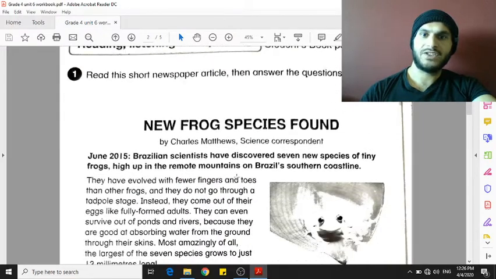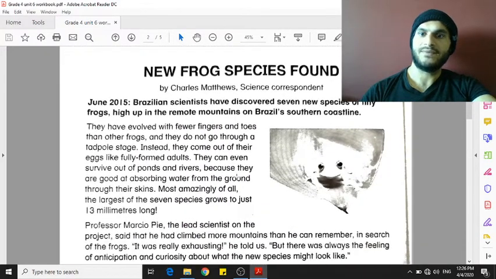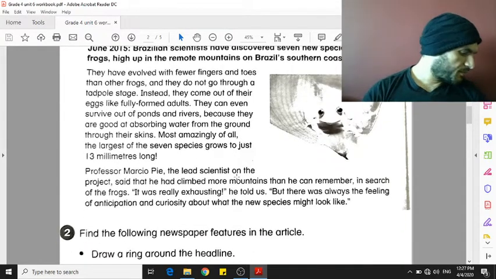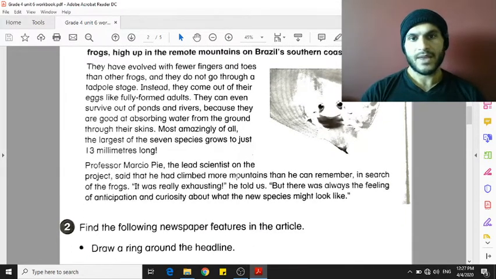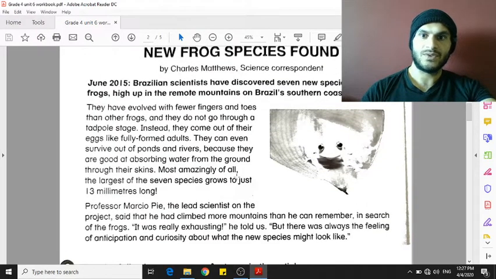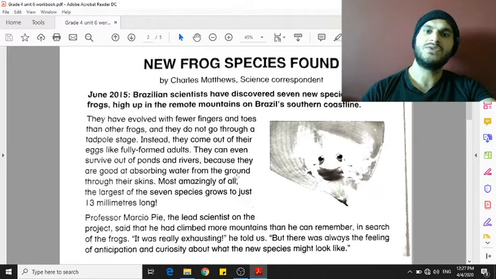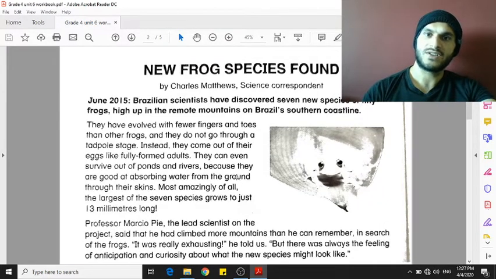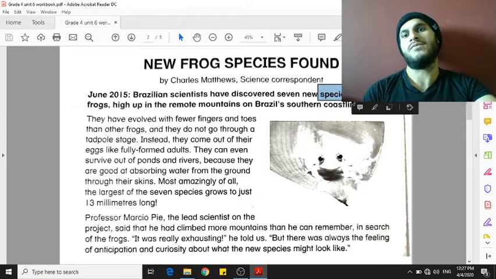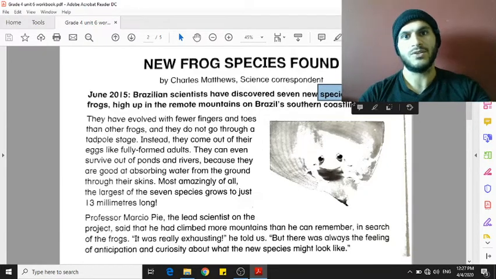On the next page, we have another news story. This news story, in your workbook on page 38, is about a new species of tiny frogs. Species means a kind of animal, a type or family of animals.